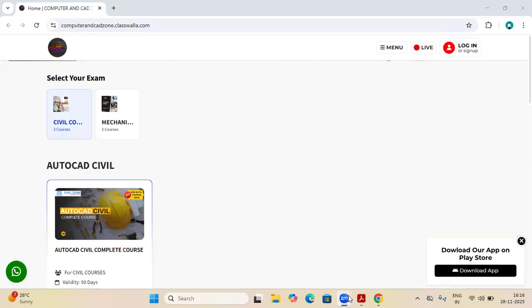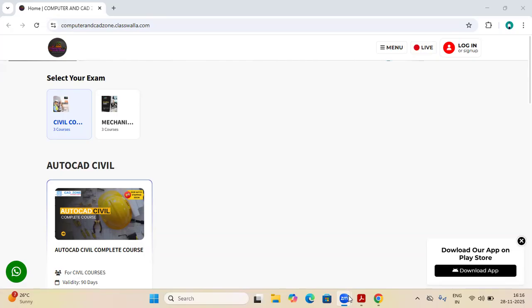AutoCAD is widely used in the industry, whether you are a civil engineer, mechanical engineer, an architect, or interior designer, whether you go for a government job or private job, AutoCAD is compulsory. Whether you are a diploma student, ITI student, BTech student, or even 10th pass, 12th pass student, learn AutoCAD. So AutoCAD is very important. It will easily help you get a job. This is very widely used in the industry also, whether you are a civil engineer or mechanical engineer.